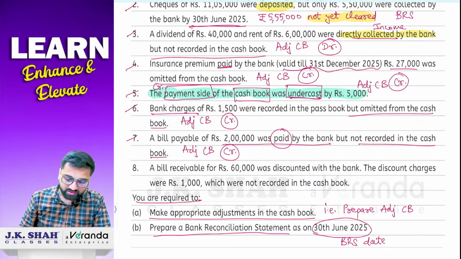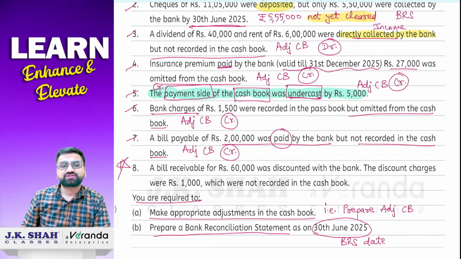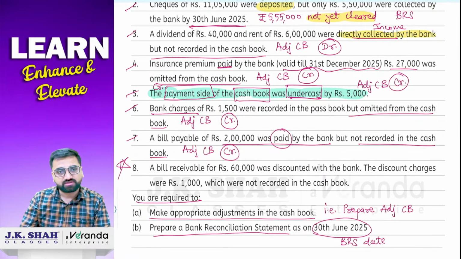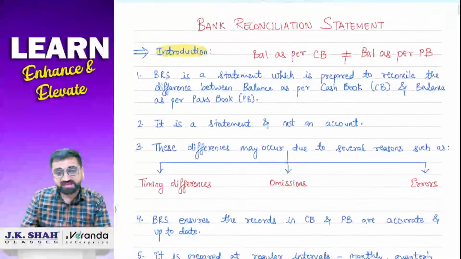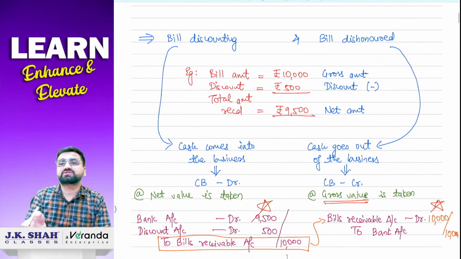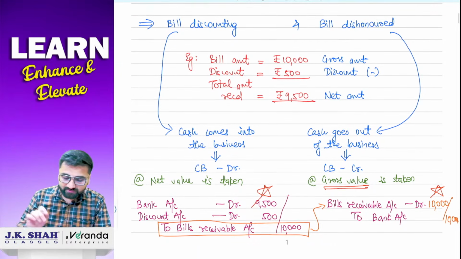Done? Okay. And the last is a star mark transaction. Before we study this star mark transaction, let me revise one concept which we did in our previous lecture. It will also be a revision, and students who have not seen that first lecture, it would be a request that you first see that lecture and then come to this lecture. But let me just revise this part for you.